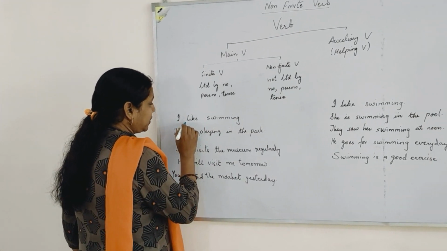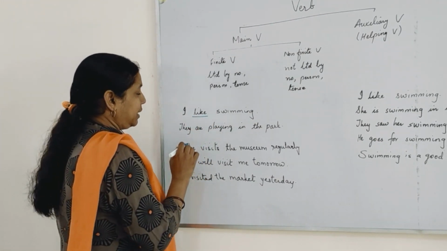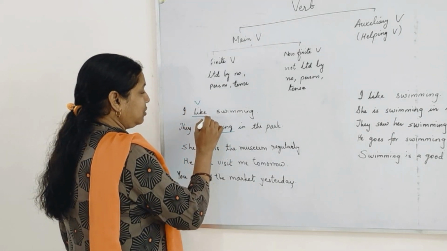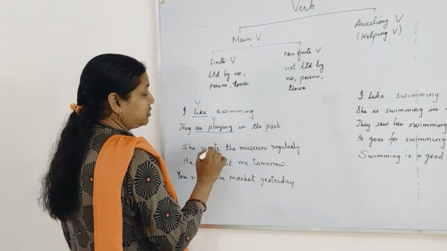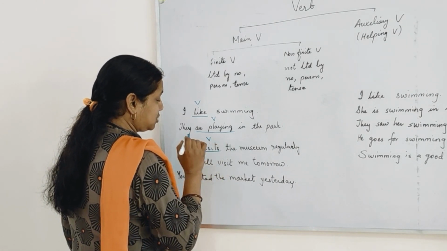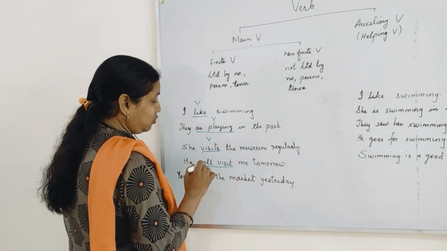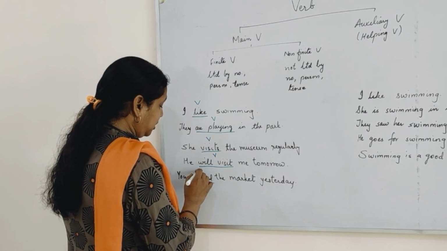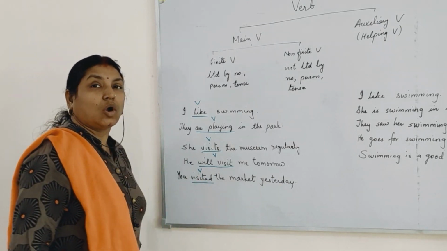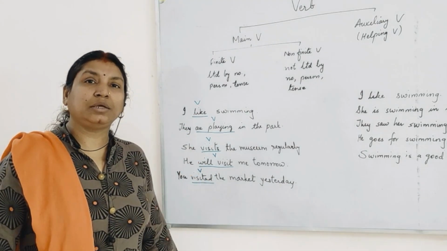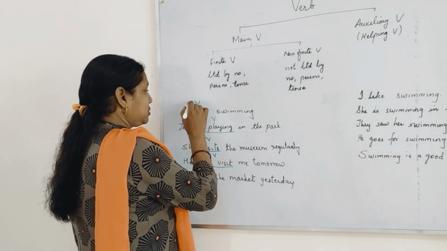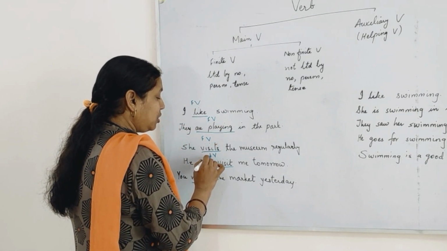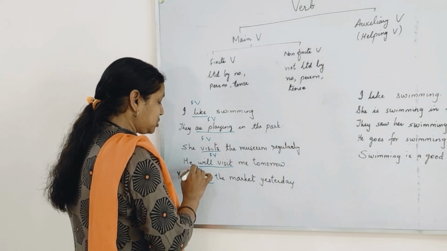So first let's understand what are finite verbs. I like swimming. It has a verb. Like, they are playing in the park. Are playing is your verb. She visits the museum regularly. Again, visits is the verb. He will visit me tomorrow. A verb. You visited the market yesterday. Verb. All the verbs that I have underlined here are your finite verbs. Why? What are finite verbs? A verb that is limited by number, person and